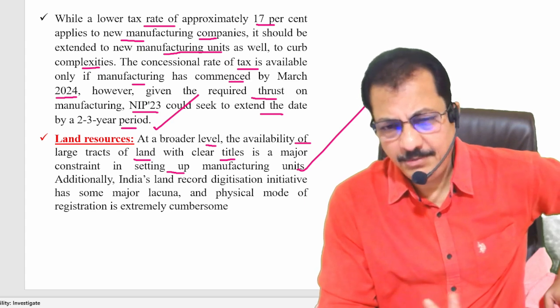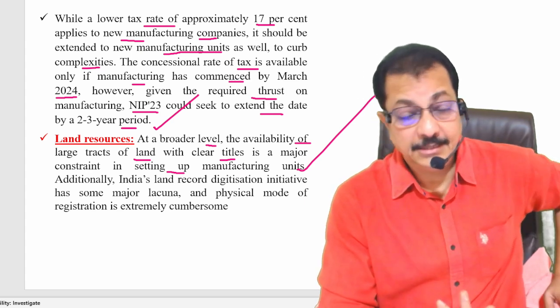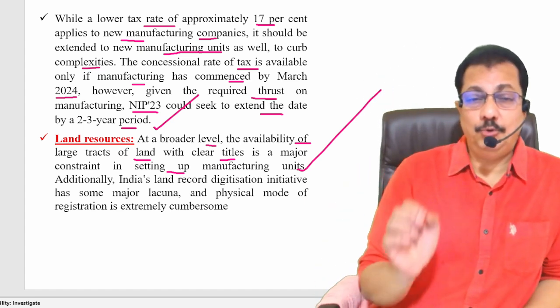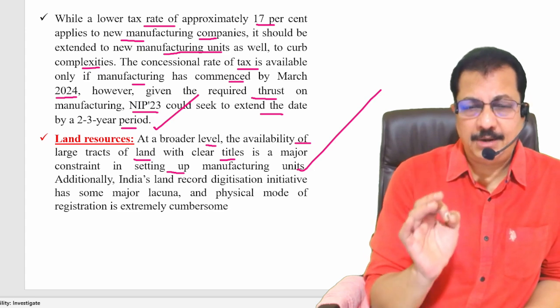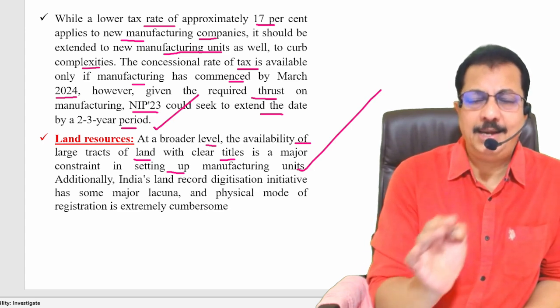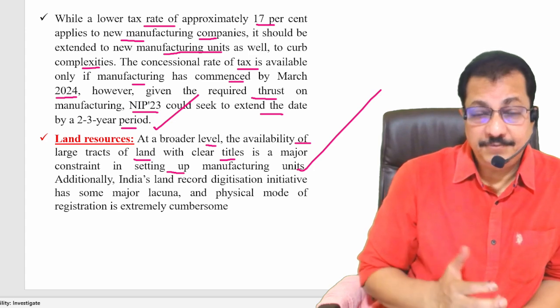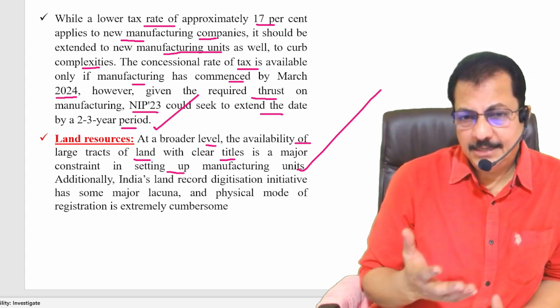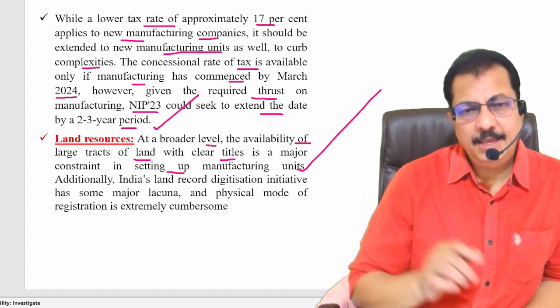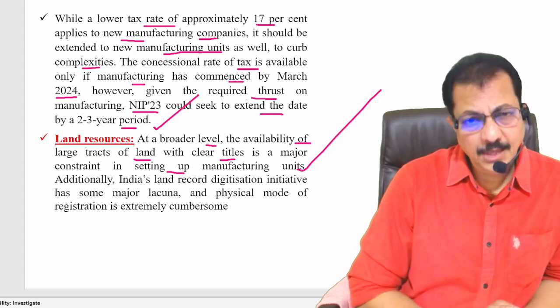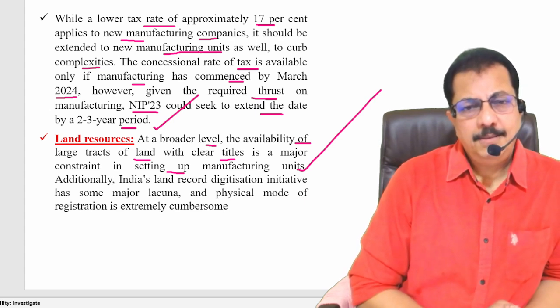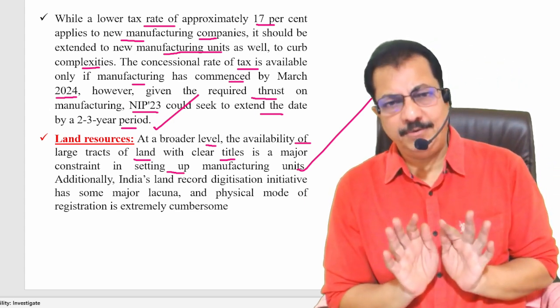Maybe you take any state. That is the reason why it is becoming a huge exercise for the government to provide land to the private sector. Clear? Right? If something goes wrong, if the title is not clear, then there will be an issue in the courts, right? But no company wants such type of issues.